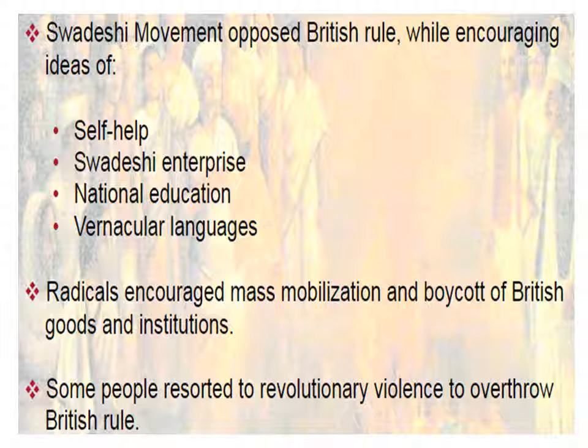That is called boycott of British goods and institutions, to come out of those British institutions. And some people resorted to revolutionary violence to overthrow British rule. Revolutionary violence means to raise arms against the British, to fight. That is called revolution. So some people encouraged violence to overthrow the British rule.